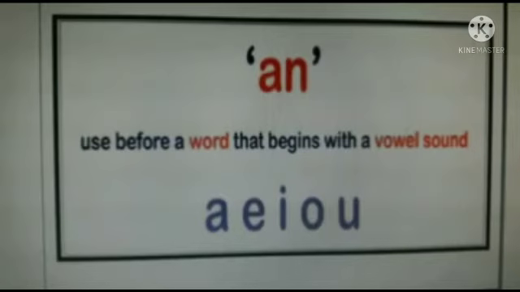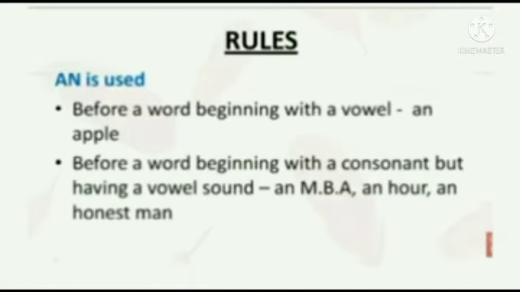An is used before a word that begins with a vowel sound, A, E, I, O, U. Now again here, the second rule is important. We use an before a word beginning with a consonant but having a vowel sound. An MBA, the sound of a is coming. That is why we have used an. An R, though it's starting with a consonant, but the sound of a, R is coming. So we have used an. The same thing goes with an honest man, the sound of O.